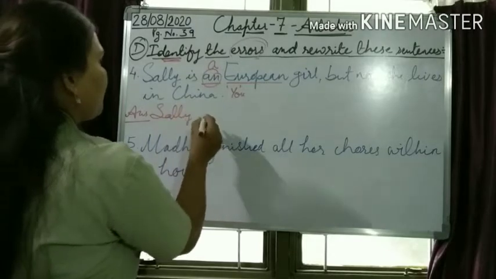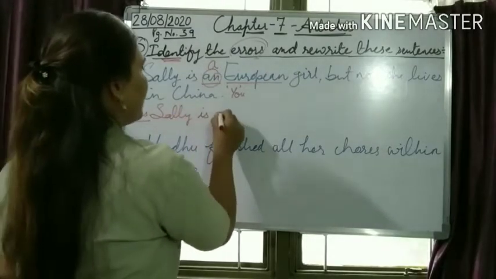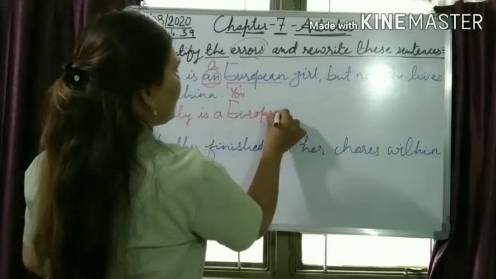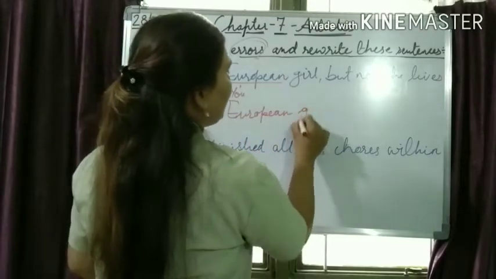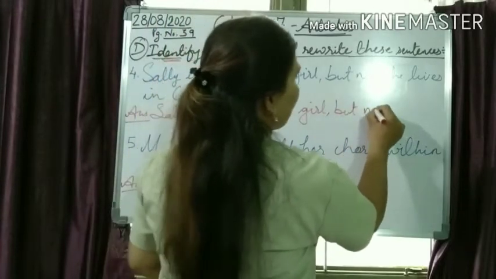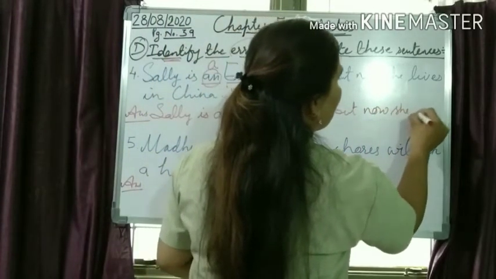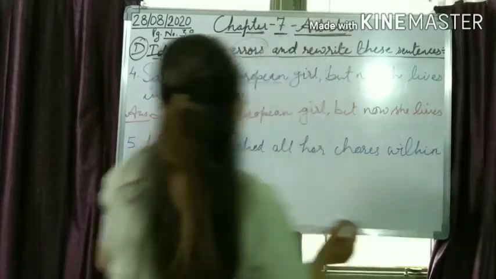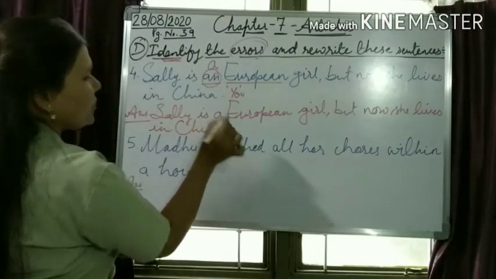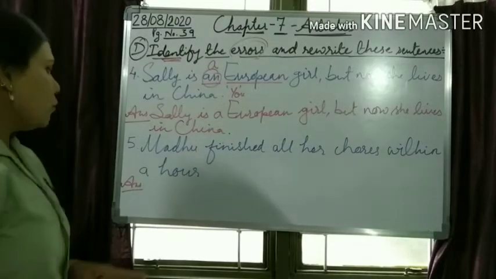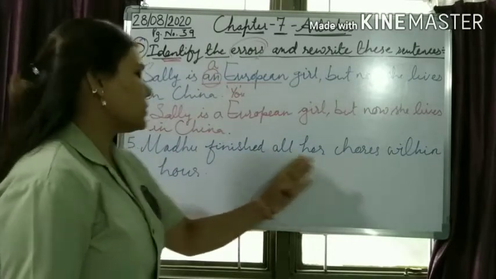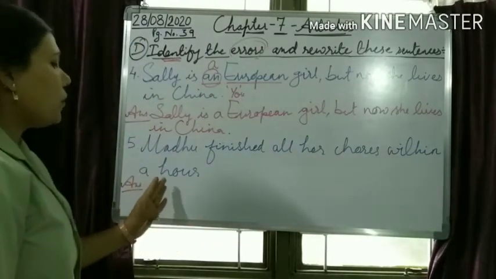Sally is a European girl, but now she lives in China. Understood? Move on to the next one. Madhu finished all her course within a hour.